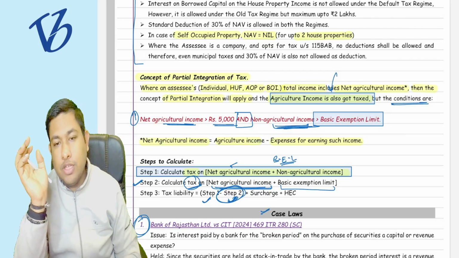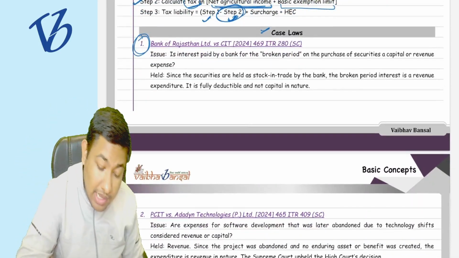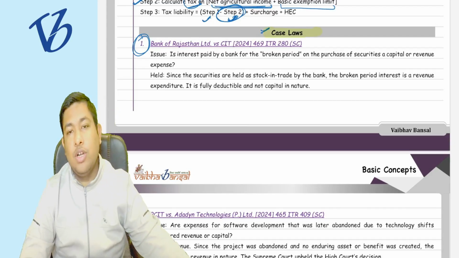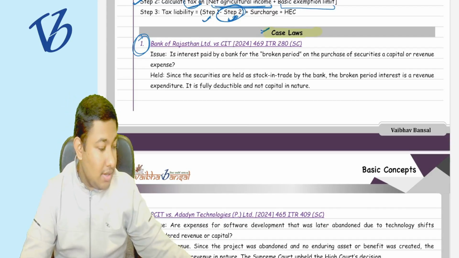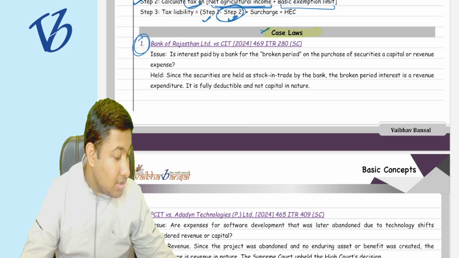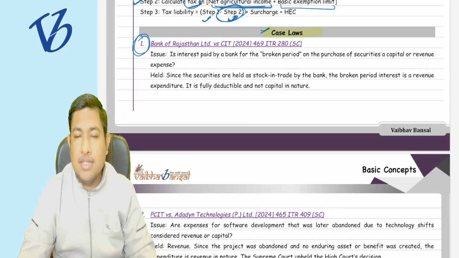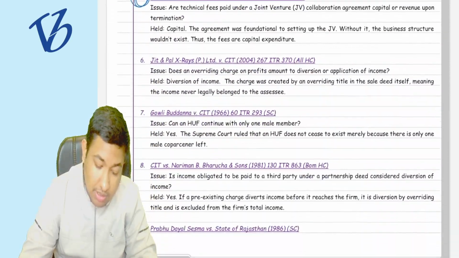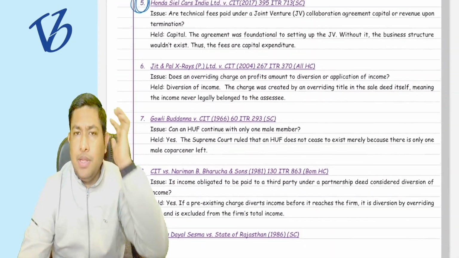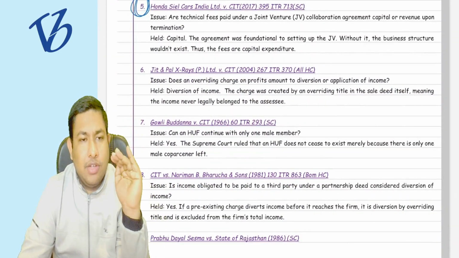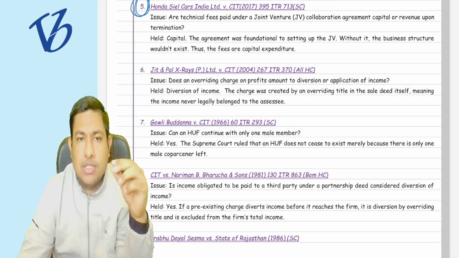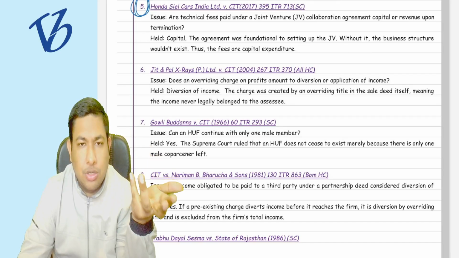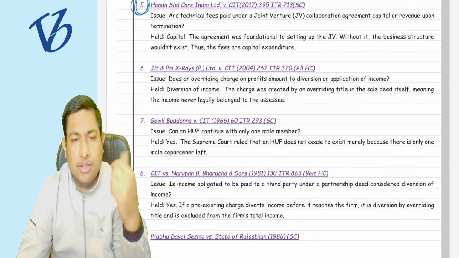The last part of this chapter's concept is the case laws. Okay, shall I move forward? Yes, case laws. Up to 5, I said I will make you understand after the PGP chapter. Once I have to communicate some things related to the PGP chapter, and then I will go with that.